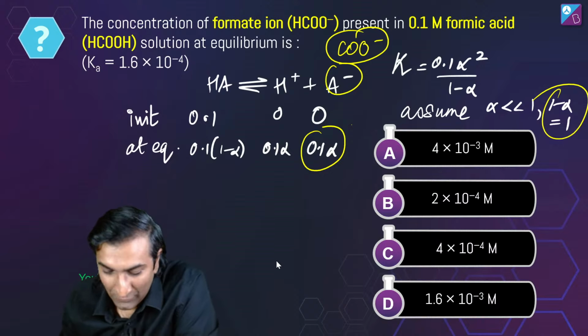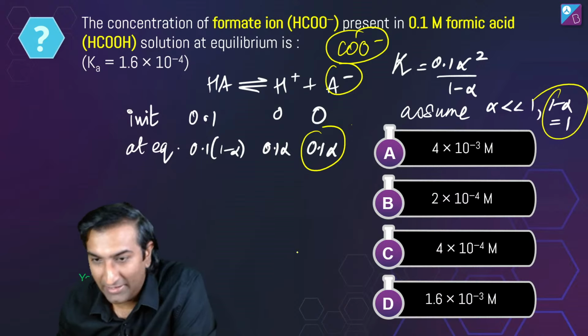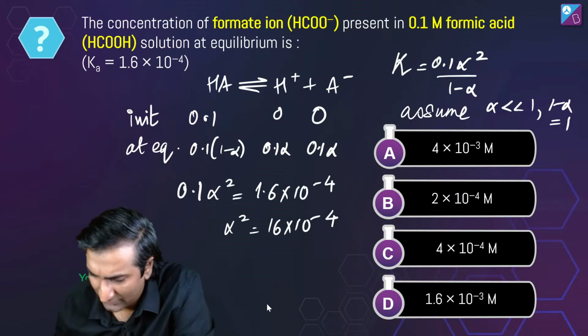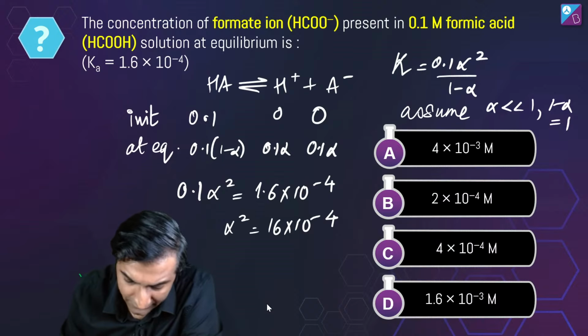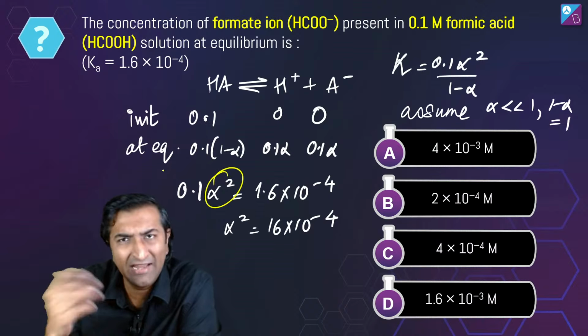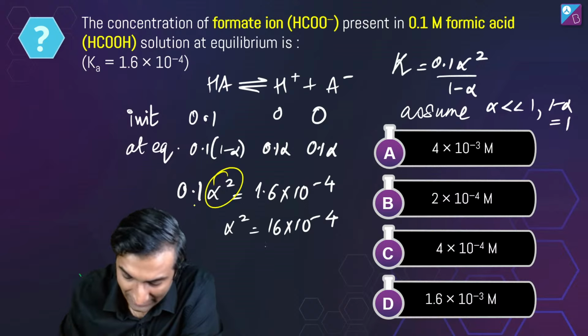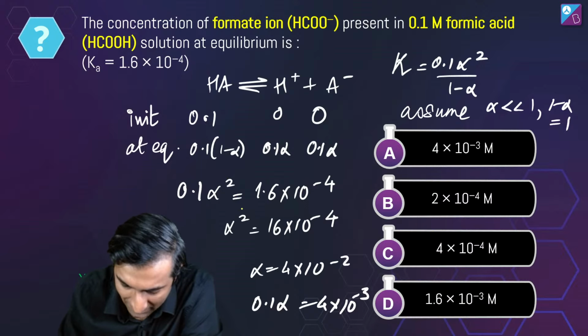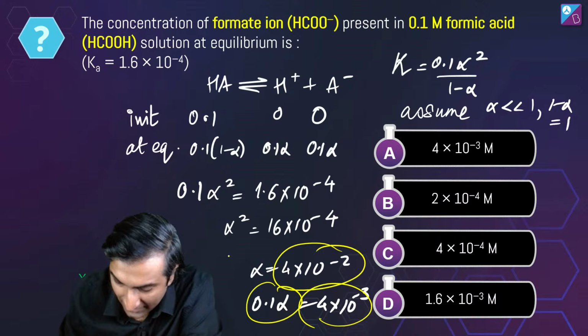Yuvraj is asking about calculators. There are two ways to do this, Yuvraj. You can use the formula or you can work from first principles. Either way it works out. I wanted to do it from first principles, where I get alpha and in the end multiply by C alpha. So alpha comes out to be something like 4 into 10 power minus 2, and C alpha is 4 into 10 power minus 3.